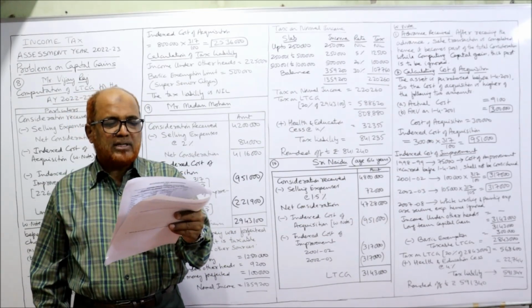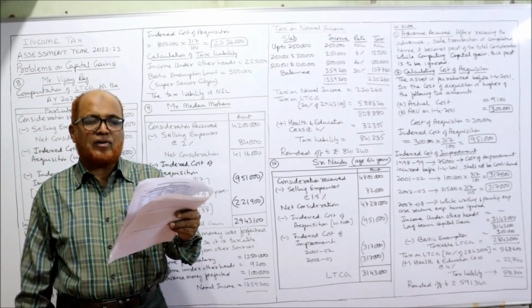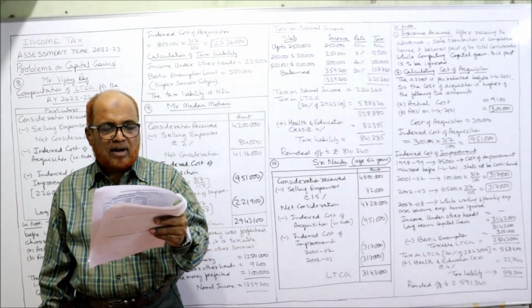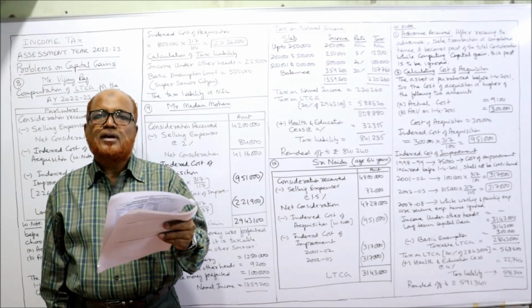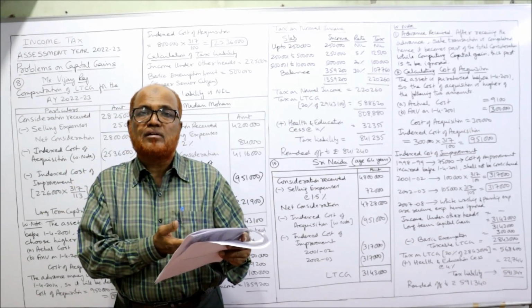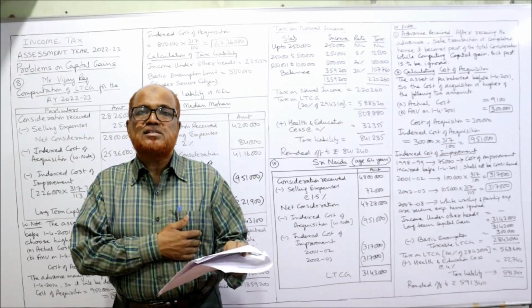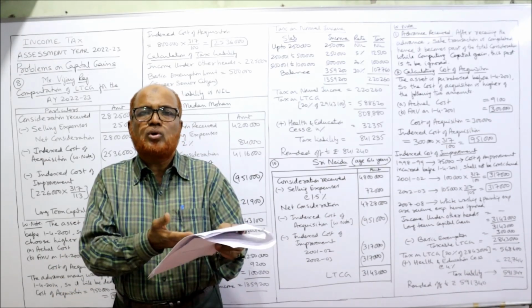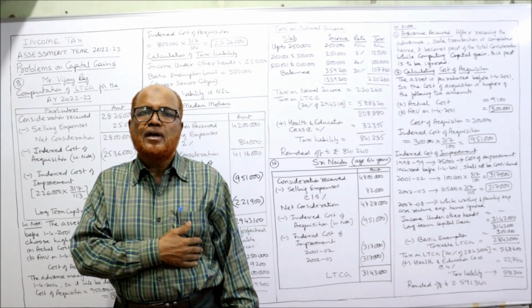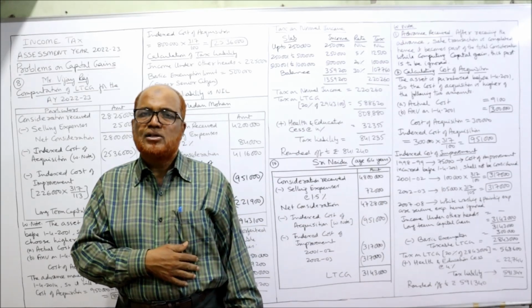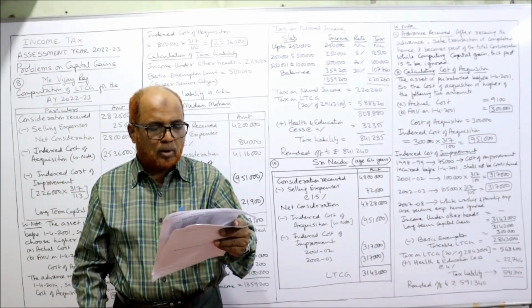During the previous year 21-22, the property was sold for 48 lakh. Selling expenses 1.5% and advance received 70,000. See here, advance received, it is not given forfeited. So that means this advance is received as a part of the total consideration. So we should not consider this 70,000. It is the part of the total consideration 48 lakh, right? So advance money we should ignore.